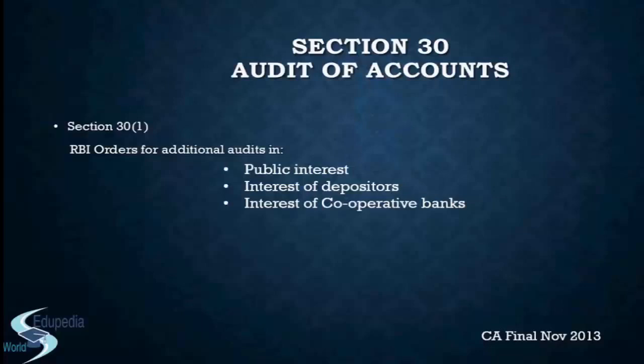So whenever RBI deems it fit or necessary in the interest of the public, depositors and the cooperative bank itself, to conduct an audit to get a fair view of what is going on in the company, that is the time when RBI can order for an audit, right? So it is the discretion of the RBI. For proper governance, proper management, it can anytime go ahead and order an audit of the bank, specifying the transaction and the period to be covered under that audit.